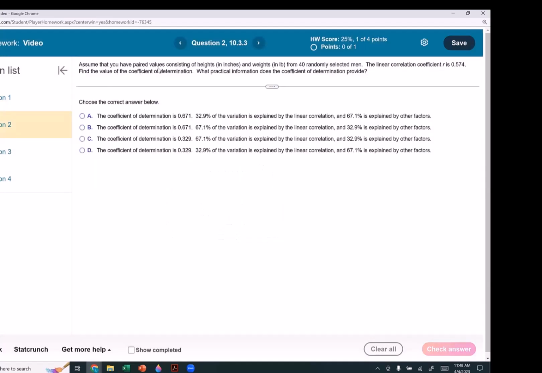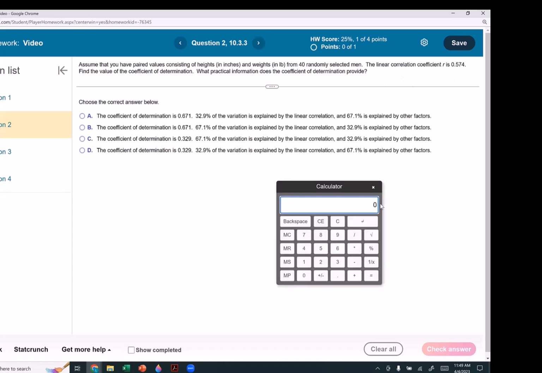Assume that you have paired values consisting of height in inches and weight in pounds from 40 randomly selected men. The linear correlation coefficient R is 0.574. Find the value of the coefficient of determination. What practical information does the coefficient of determination provide?